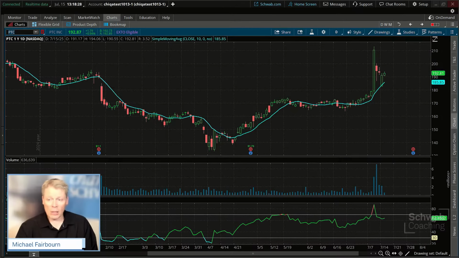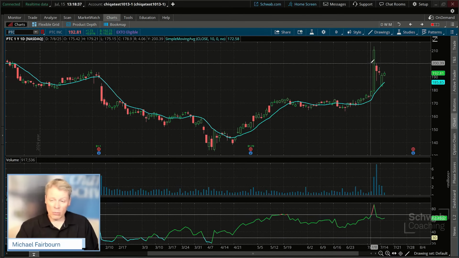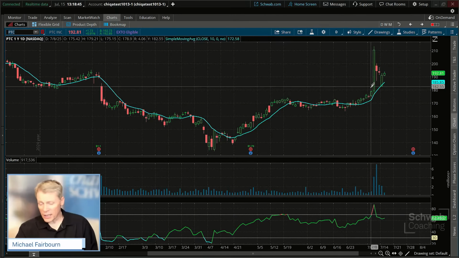But it hit our target that we had, and it actually exceeded that target very quickly. So 179 to 199, it was 20 points. So that was $2,000 right there, right? Yeah, $2,000, 179 to 199. So about a 20-point move the very next day.